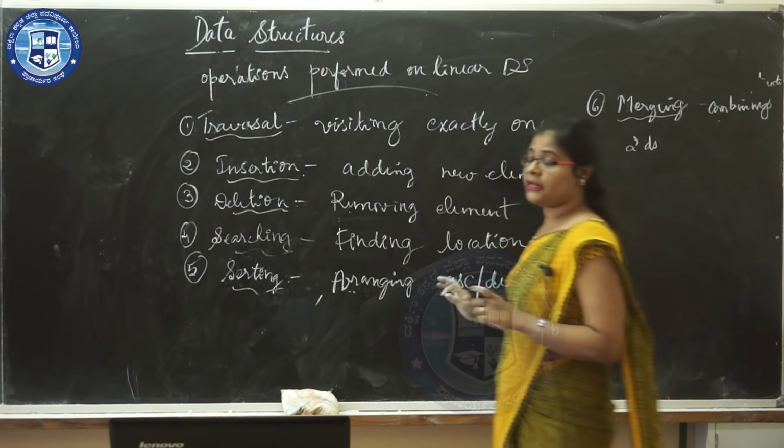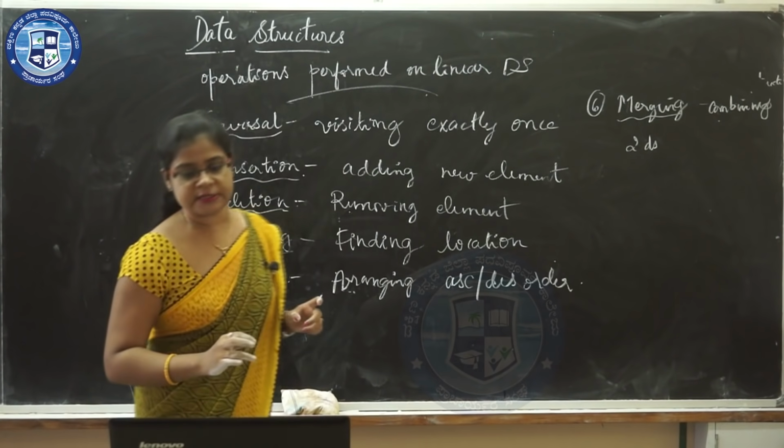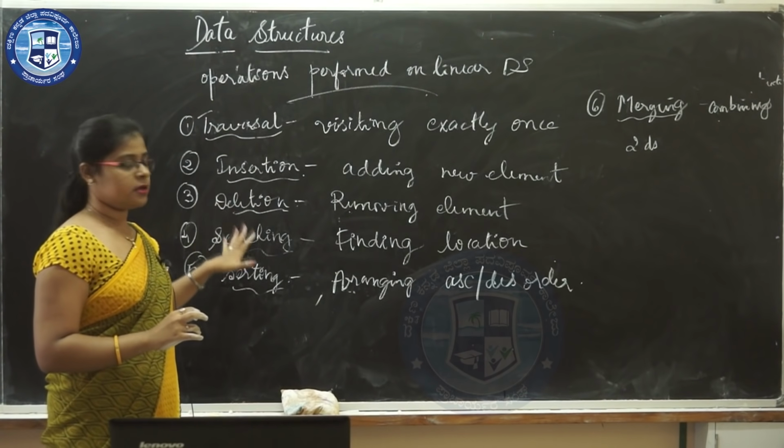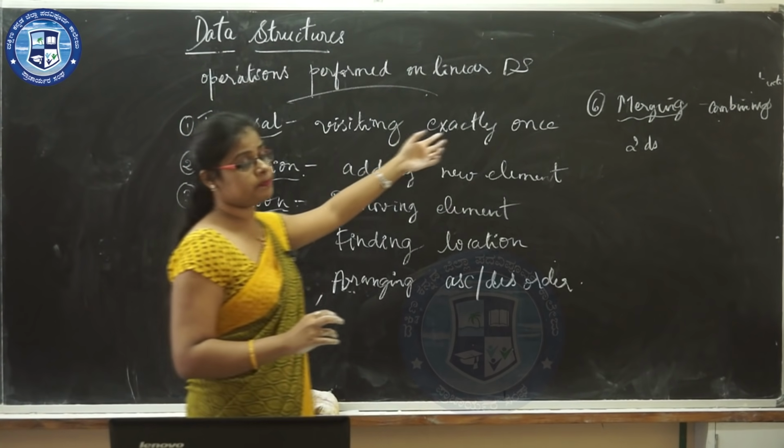So this was regarding the operations performed on linear data structure, that is traversal, insertion, deletion, searching, sorting and merging.